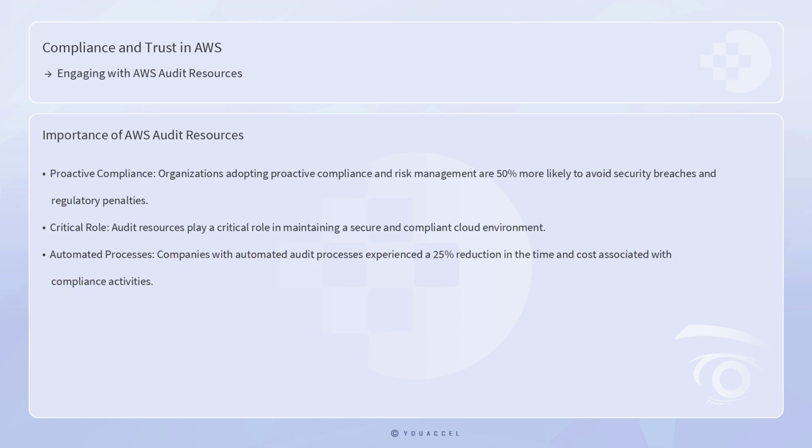Statistics underscore the importance of utilizing these AWS audit resources. According to a report by Gartner, organizations that adopt a proactive approach to compliance and risk management are 50% more likely to avoid security breaches and regulatory penalties. This highlights the critical role that audit resources play in maintaining a secure and compliant cloud environment. Furthermore, a survey conducted by the Ponemon Institute found that companies with automated audit processes experienced a 25% reduction in the time and cost associated with compliance activities.